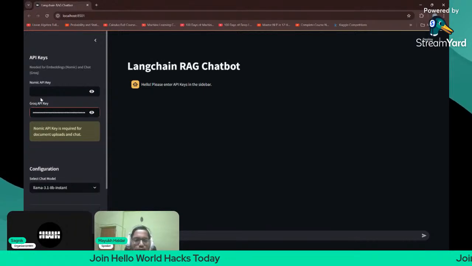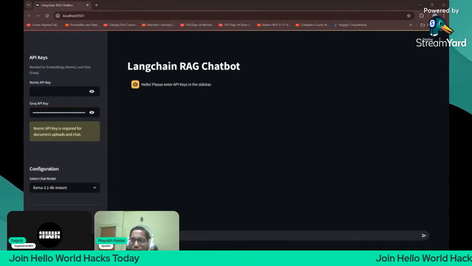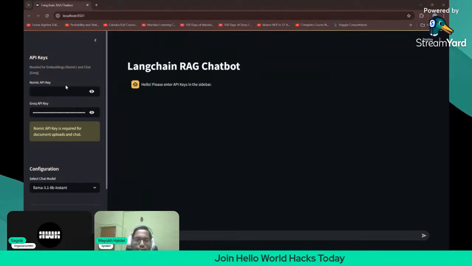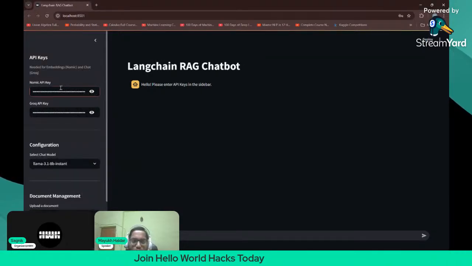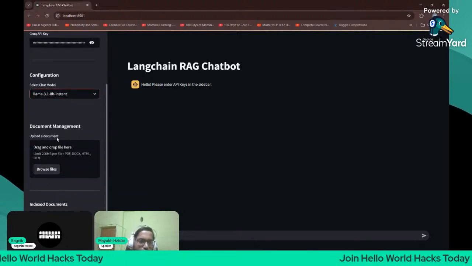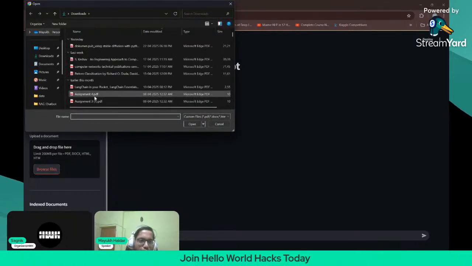Grok is done. And the Nomic API key for the Nomic model. Nomic copied. Nomic done. Okay. We're going to use Llama 3.1 8 billion instant. We are going to load some documents also. Let me load this document, Assignment 4. Okay, let me just load it once.